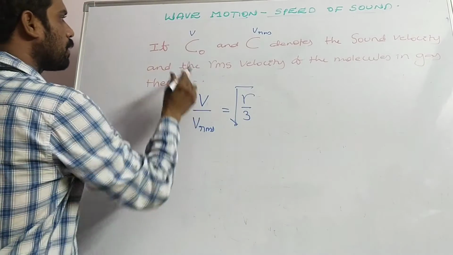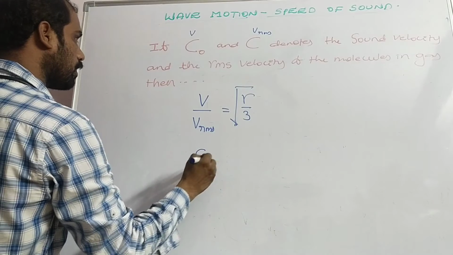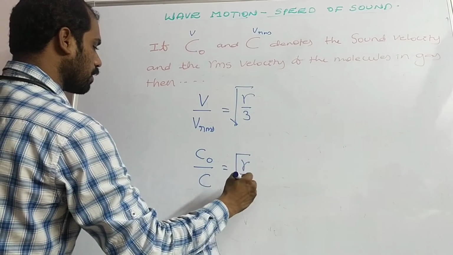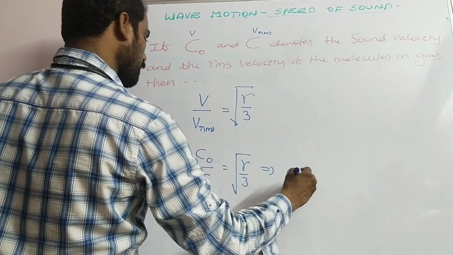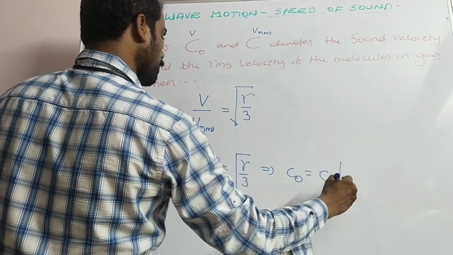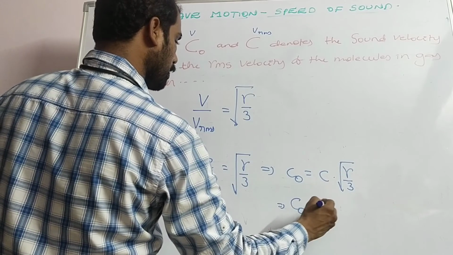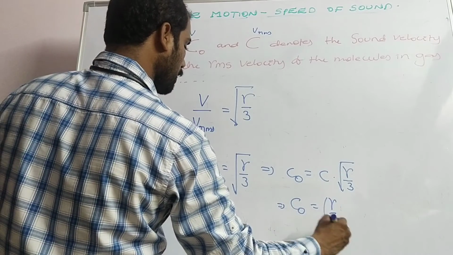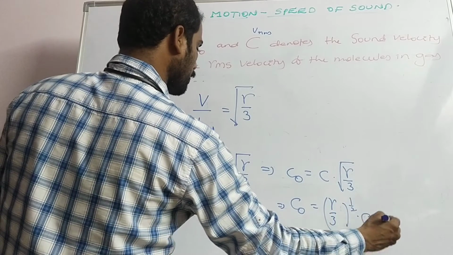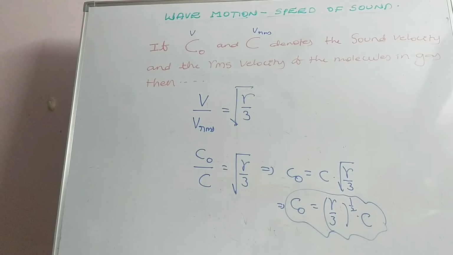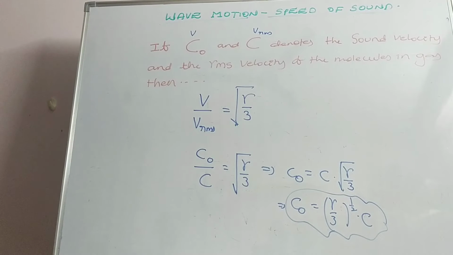So substitute them. C naught by C is equal to root of gamma by 3. That implies C naught is equal to C into root of gamma by 3, or C naught is equal to gamma by 3 whole power 1 by 2 into C. This is the option given in the multiple choice, so we have to choose this answer.